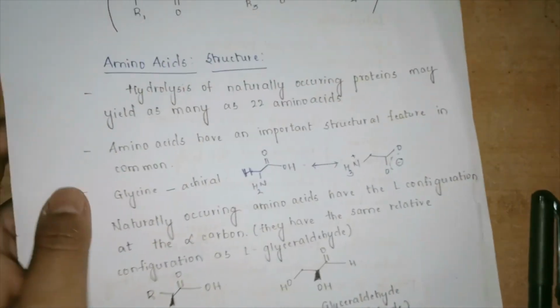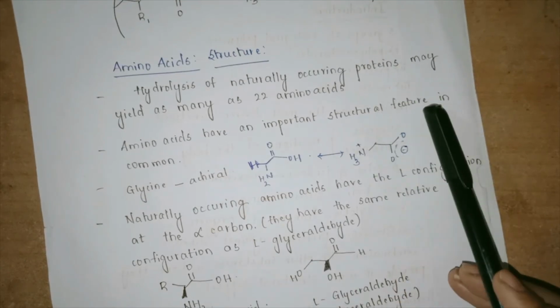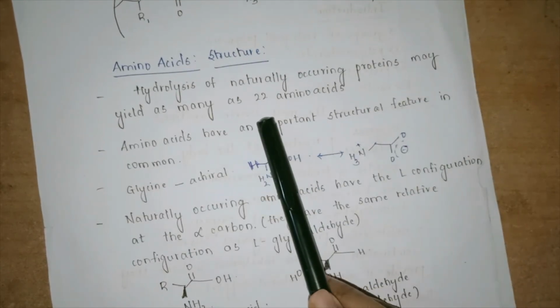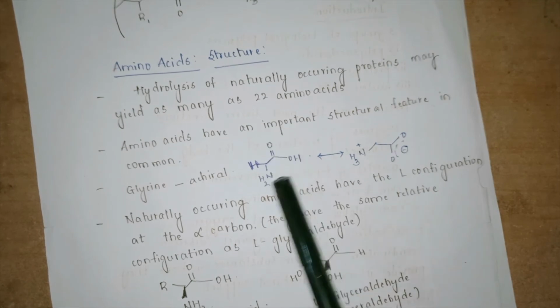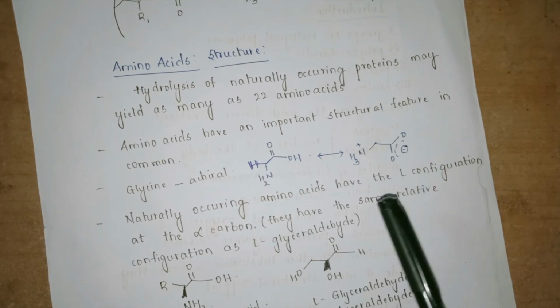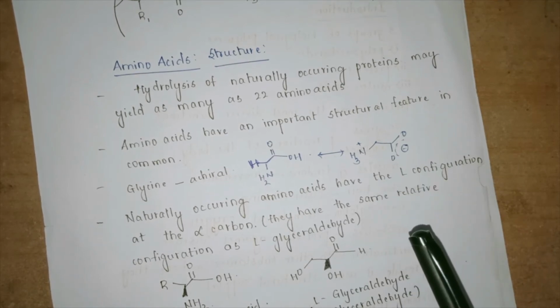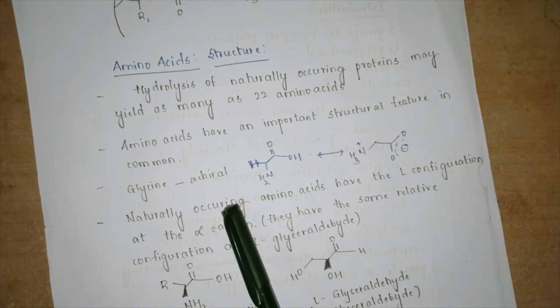Now let us understand the structure of the amino acid. When we hydrolyze naturally occurring proteins, they yield as many as 22 amino acids. Now these can be some kind of substituted system also. Amino acids have an important structural feature: they all have some kind of functional group at the alpha position. Glycine is an achiral system.